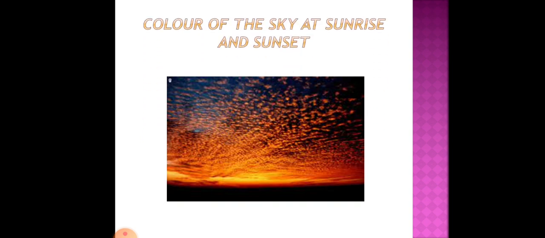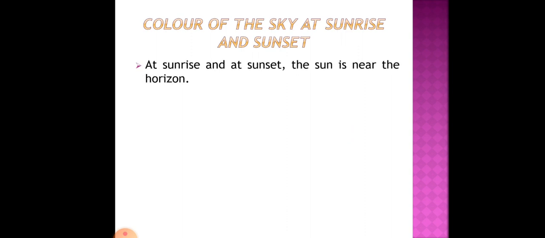Now this is a beautiful picture of sunset. Why do the red hues of sunrise and sunset happen? This will be answered now. So, the color of the sky at sunrise and sunset. At sunrise and sunset, the sun is near the horizon.